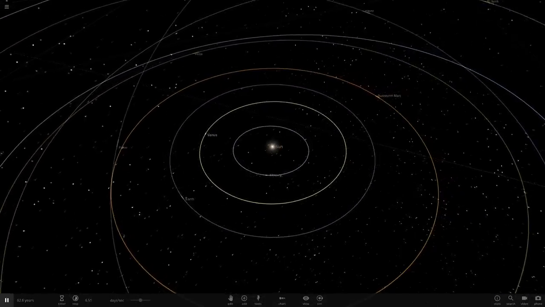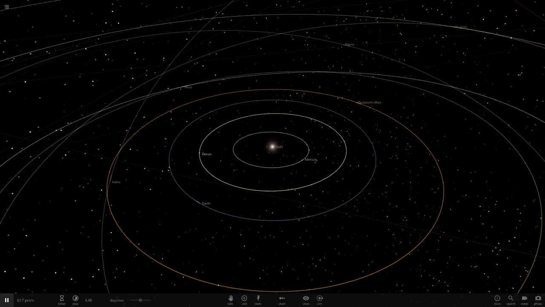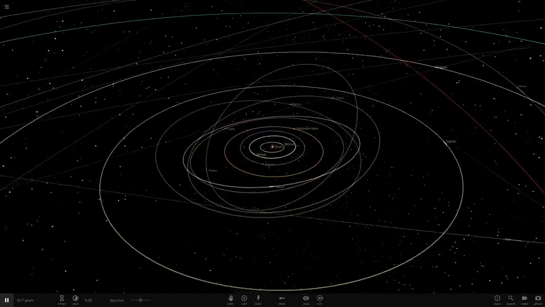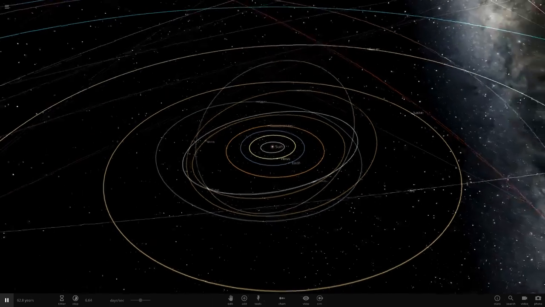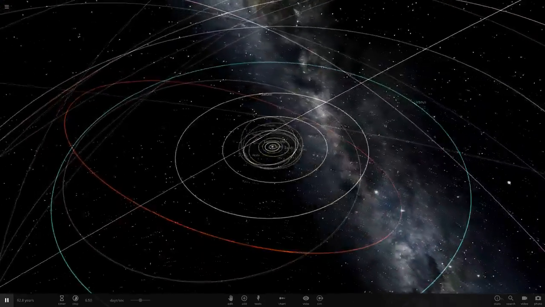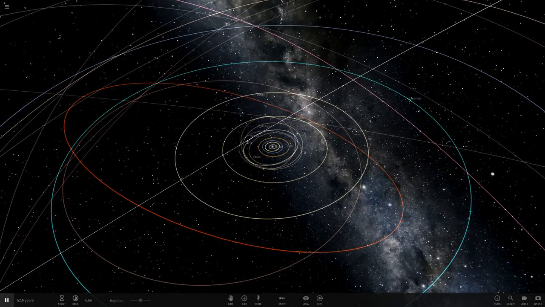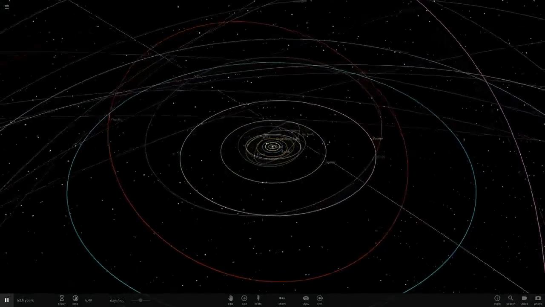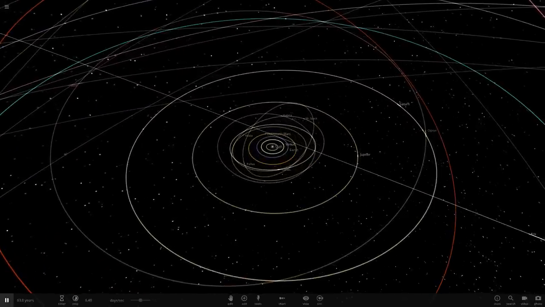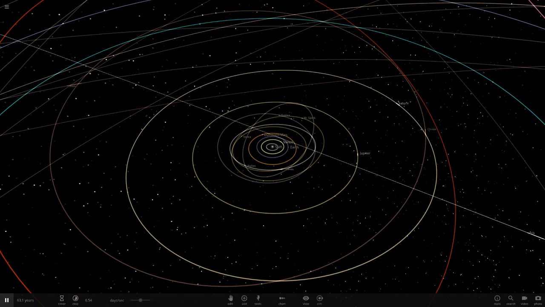But today what we're going to be doing is, as you've probably seen by the title, we're going to put the planets in alphabetical order. So this should be pretty interesting, because obviously all the planets will be in different orders, so we're going to see if they would interact with each other in any way. We're also going to see the temperature changes on them, and also just the changes on the entire solar system. So it should be a pretty interesting video for today, so hopefully you enjoy it.